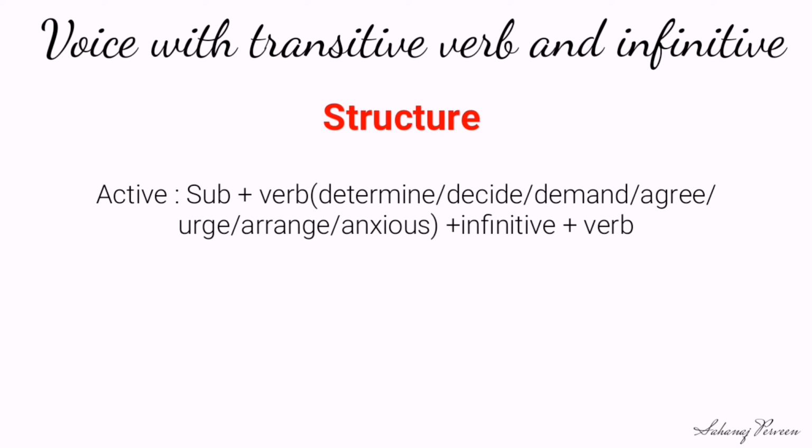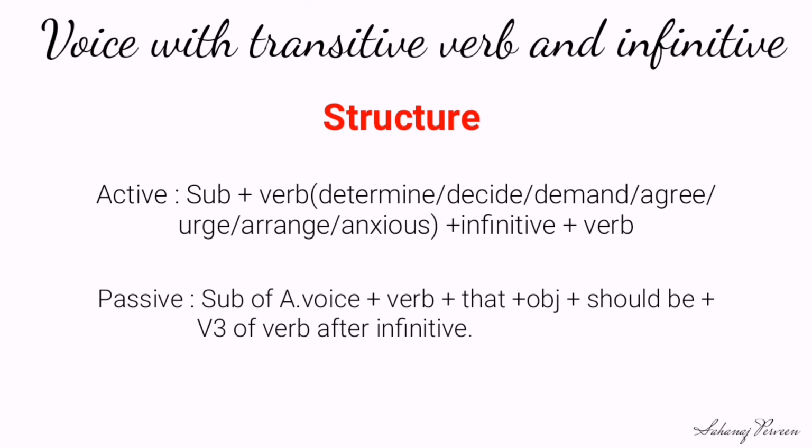In that case, we will turn the active into passive by following the structure: subject of active voice plus verb plus that plus object plus should be plus V3 of verb after infinitive.